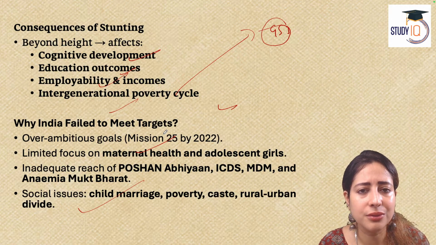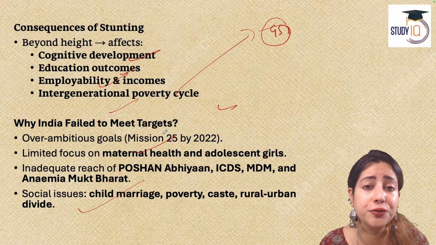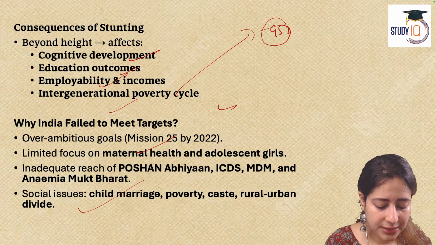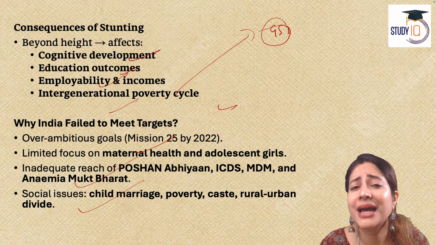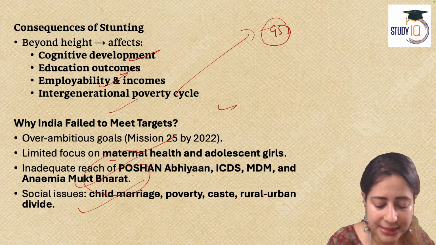Make them aware about the benefit of right vaccine, right supplementation, right kind of food. That's not being done.